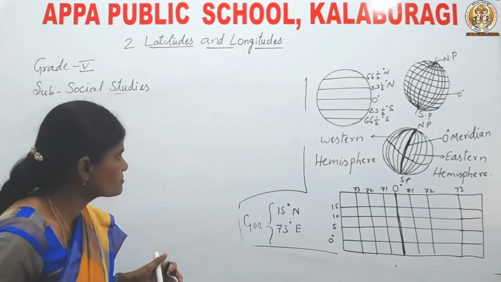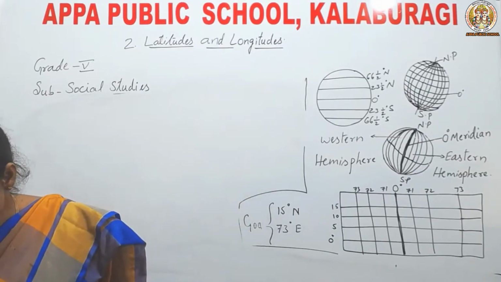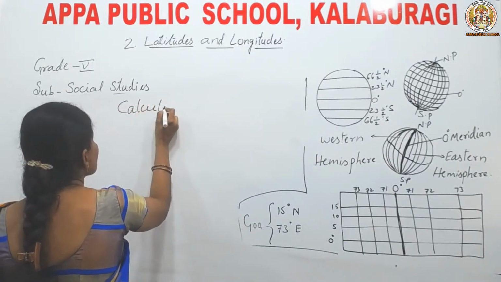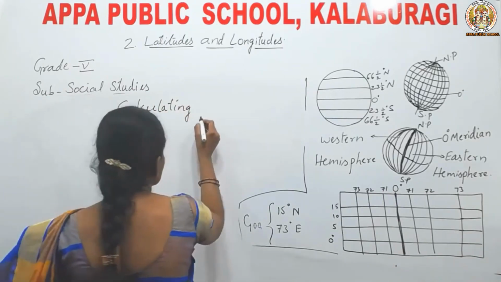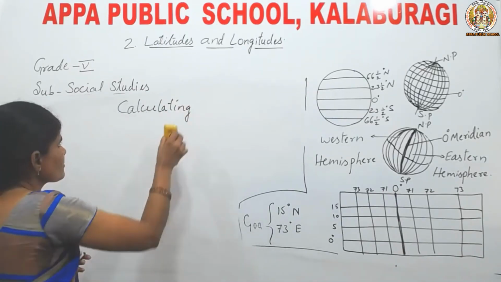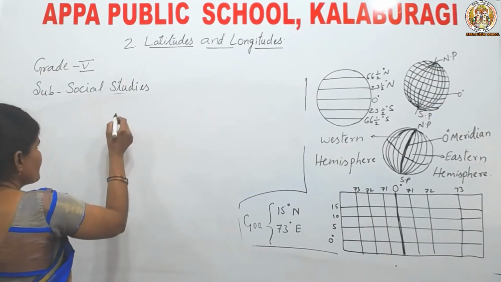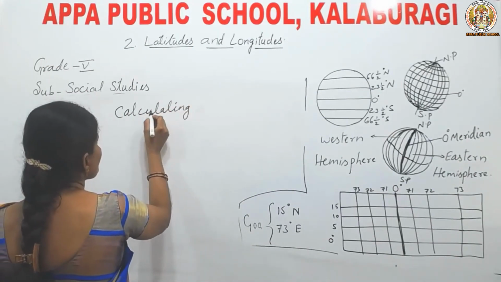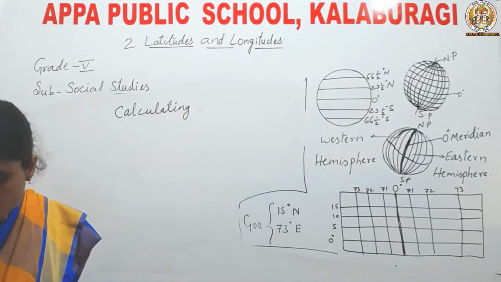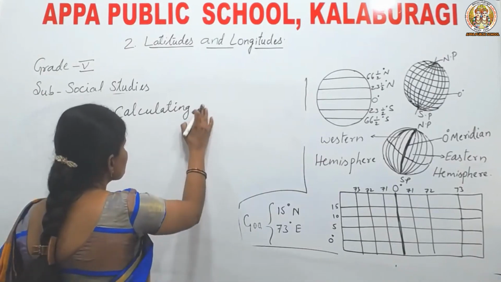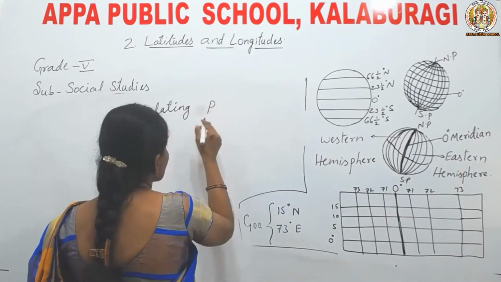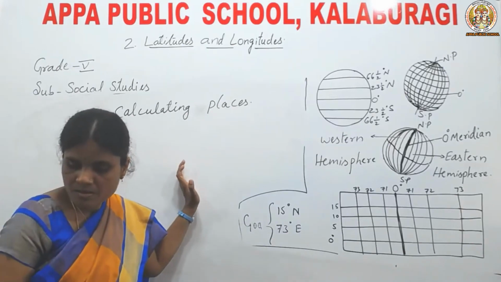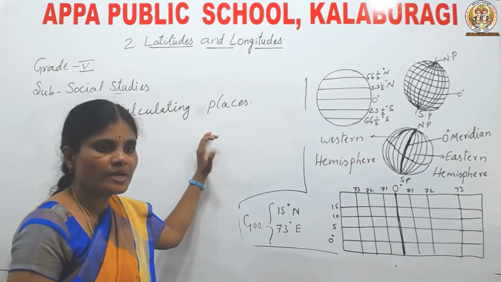Next is calculating dates. See how we calculate the places on the earth.